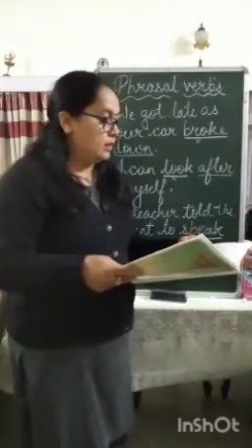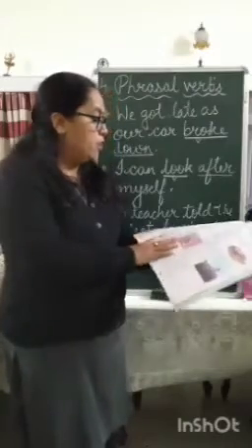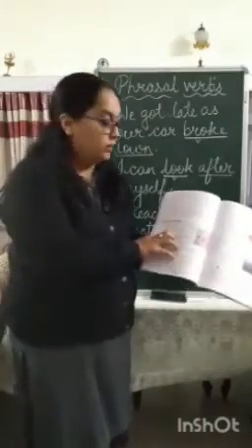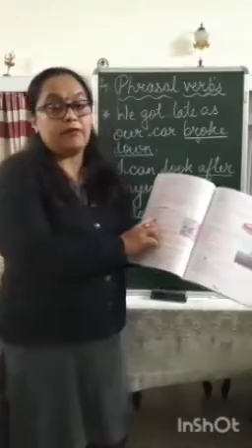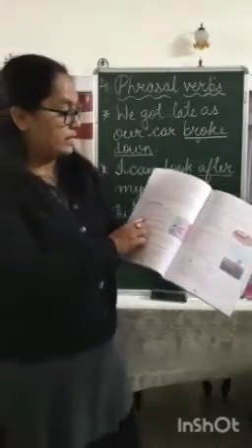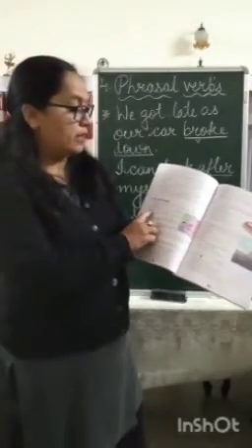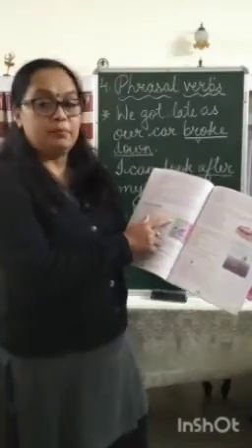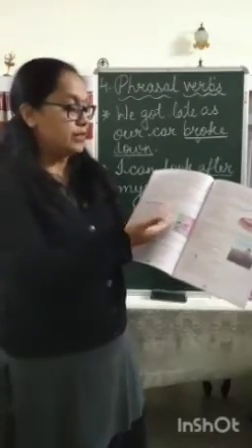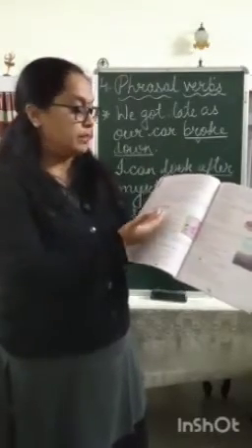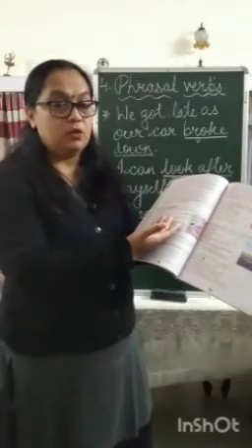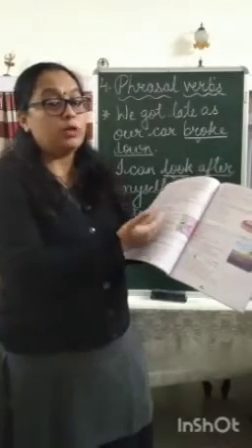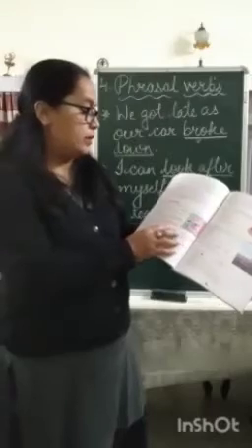In exercise number 4, you have to use the correct form of the verbs that you have to decide after reading the sentence. For example, our school team dash theirs. Is it beat or beaten? Which verb you have to use depends upon which tense that sentence is written in.